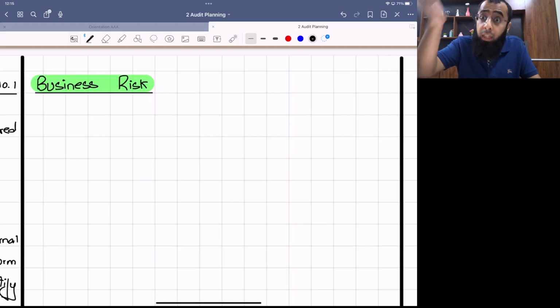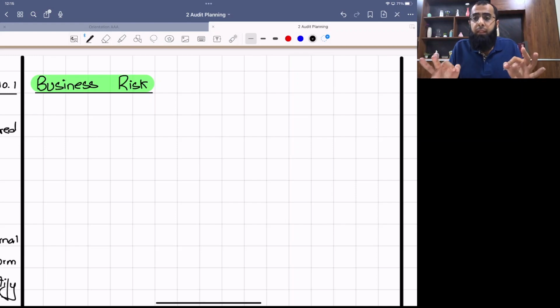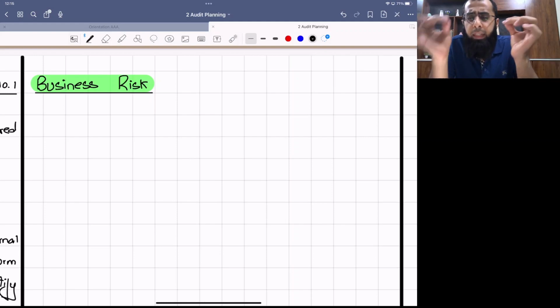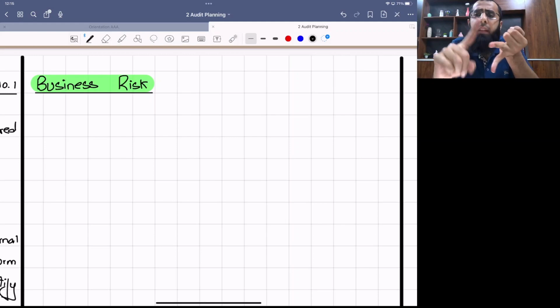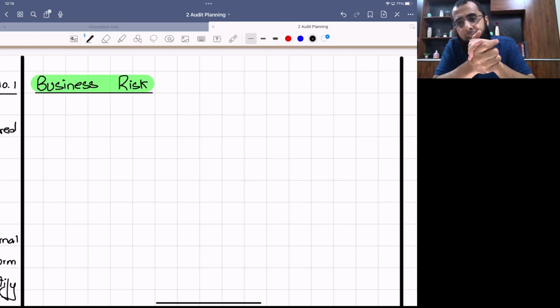That can lead to going concern issue if your license gets cancelled. So business risk is any factor which can affect the entity, the client, not the audit firm. We are evaluating the risk of the client that can affect the client's ability to achieve its objectives. In simple words, it can affect the entity's profits, cash flows, or going concern status.